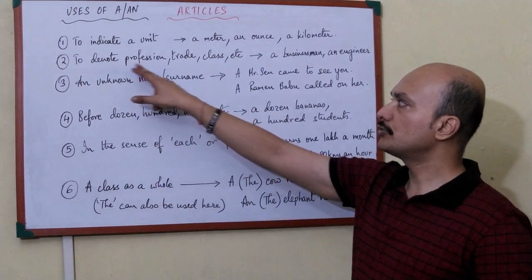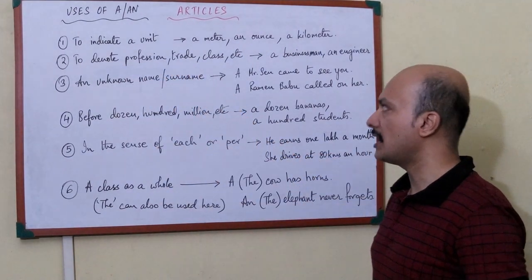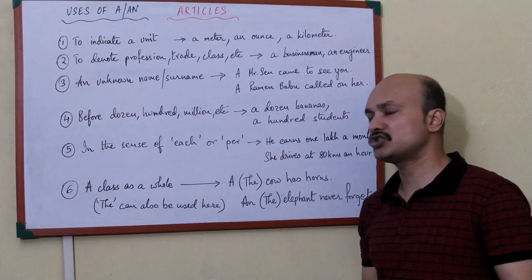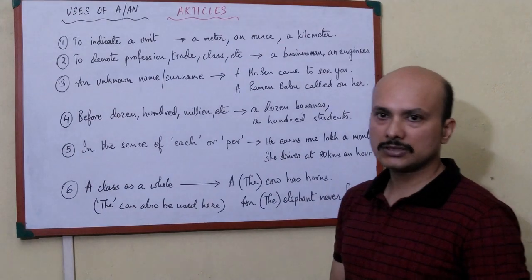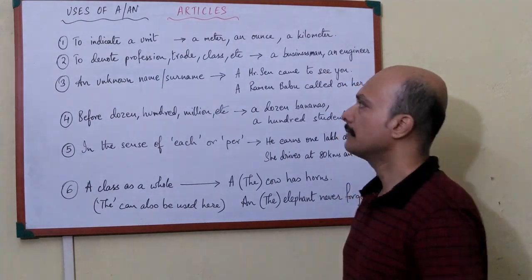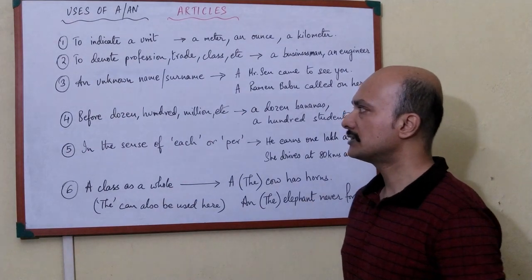Next, to denote profession, trade, class, etc. What do we use? A businessman, an engineer, a teacher, a doctor. For all these we use a, or an, depending on the word that is used.